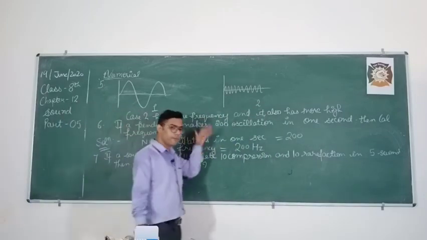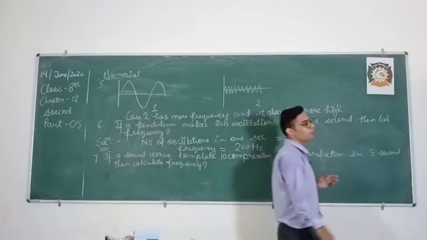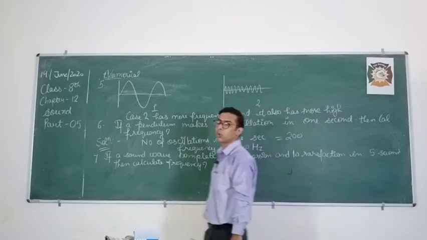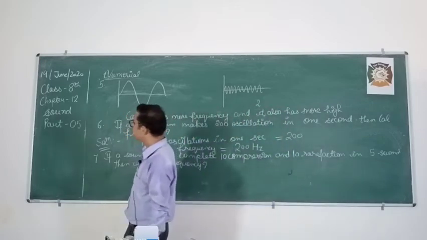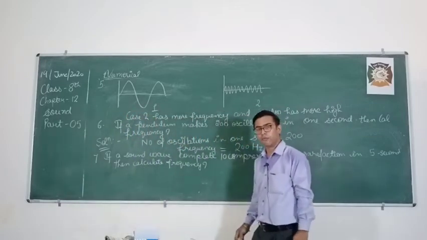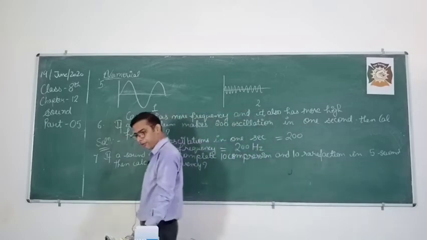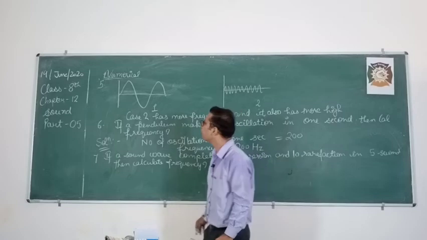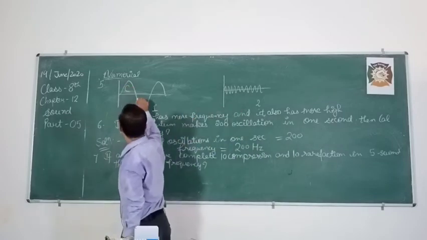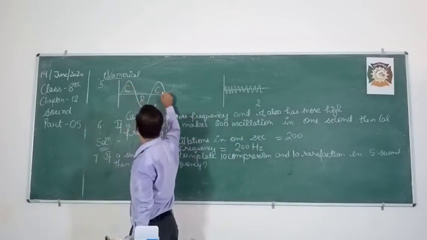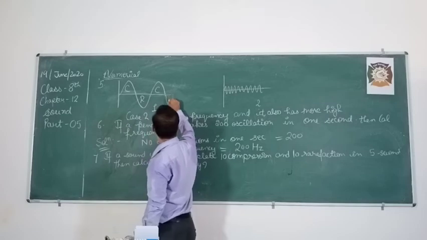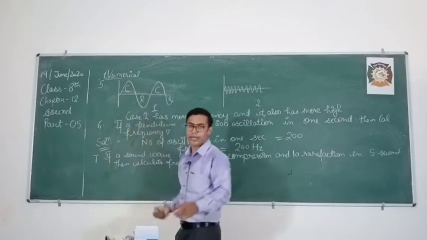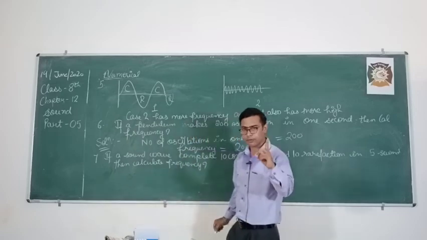So recall the previous concept which we have studied. I told you a sound wave travels in the form of compression and rarefaction, students. This is compression, bottom one, rarefaction. So one compression and one rarefaction is considered as one wave.